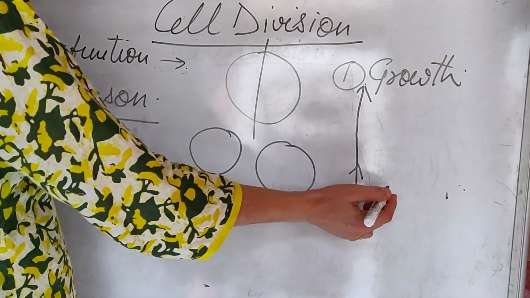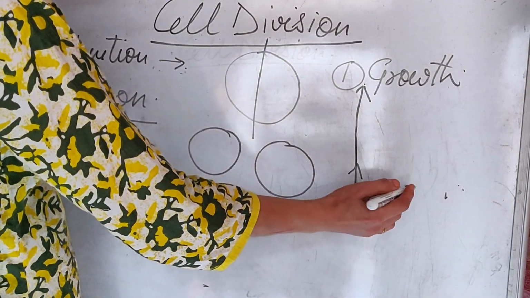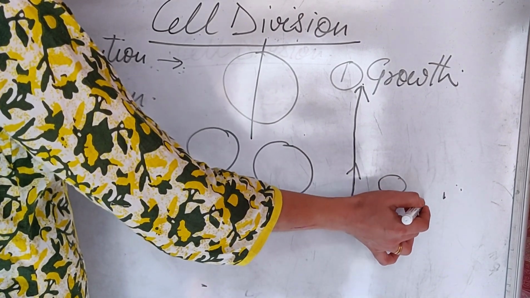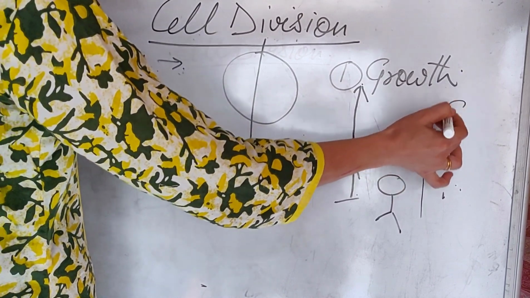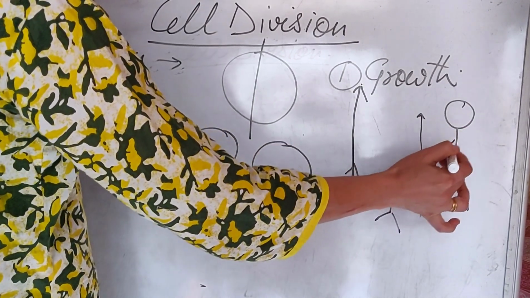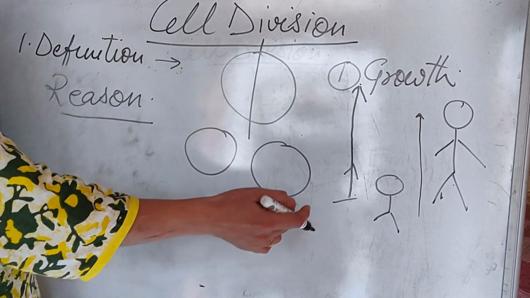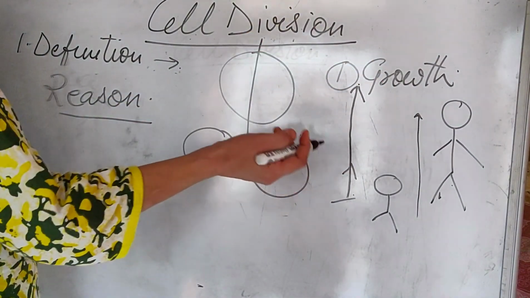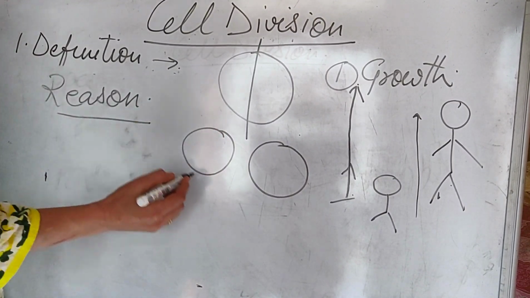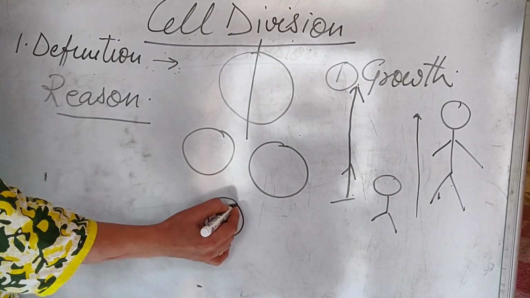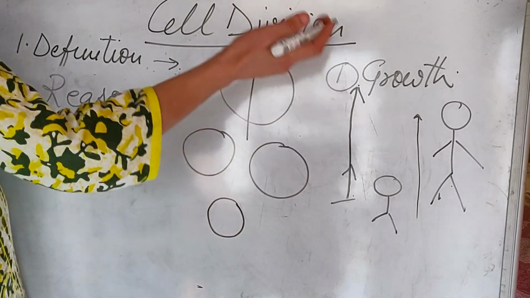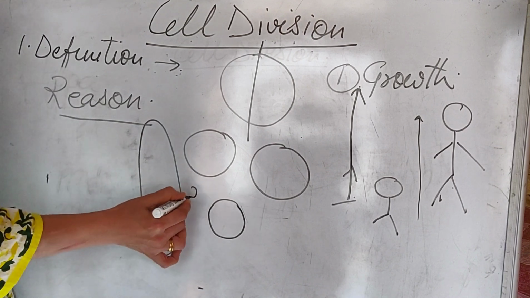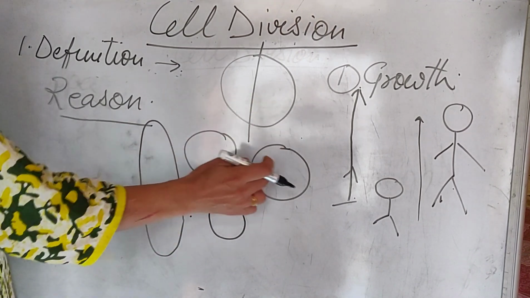Take your example: when you were born, you were a very small kid. Later on, as your age increased, you have become a tall individual. Now your growth period is going on, and your size will increase more. So how is it possible? Do you think that when you were born, the cell was this much, and as your size is increasing, the size of the cell is also increasing? Is this going on, or this?